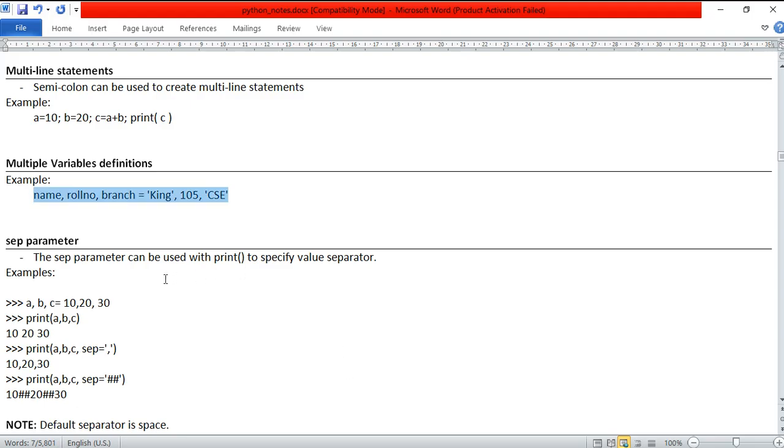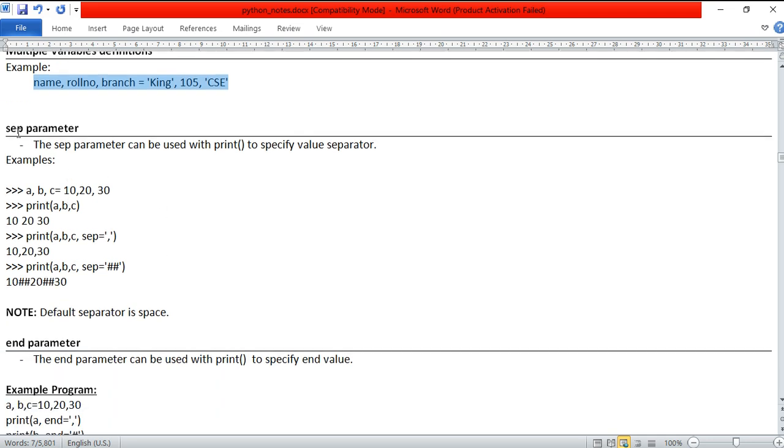Okay, right. Then we are going to understand the separator keyword as well as the end keyword. First of all we understand the separator keyword. The separator parameter is used with the print function. I repeat: the sep parameter can be used with the print function to specify the value separator. What do you mean by that?